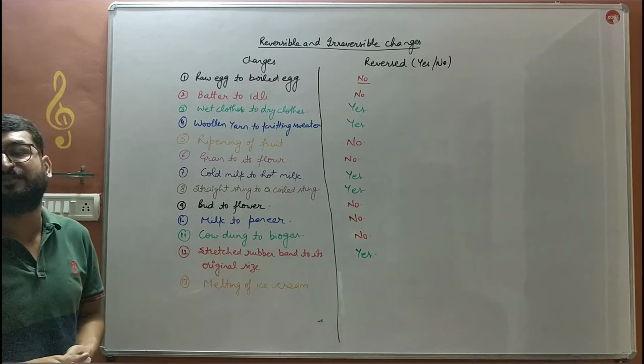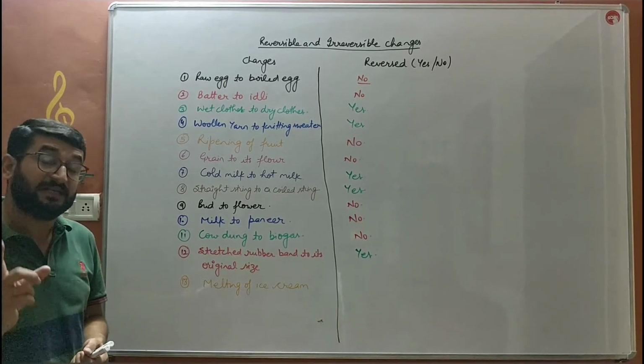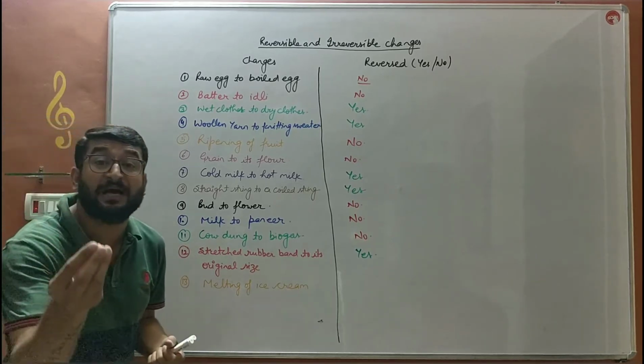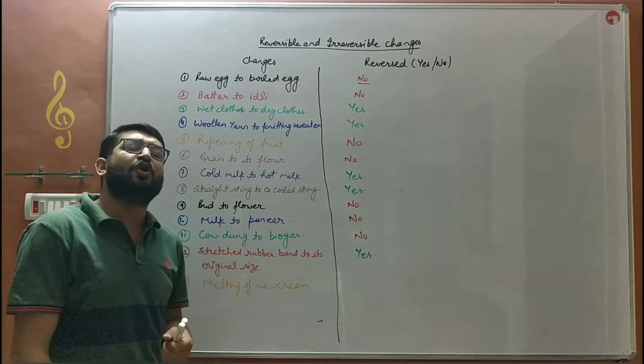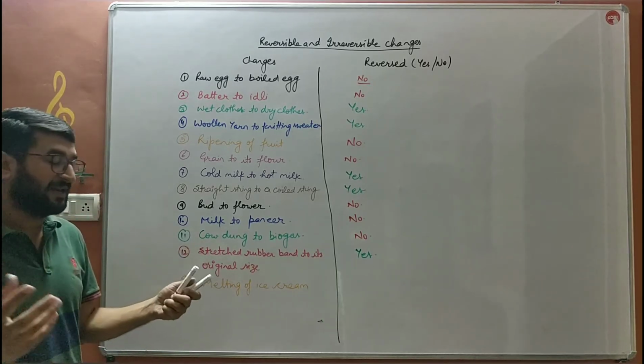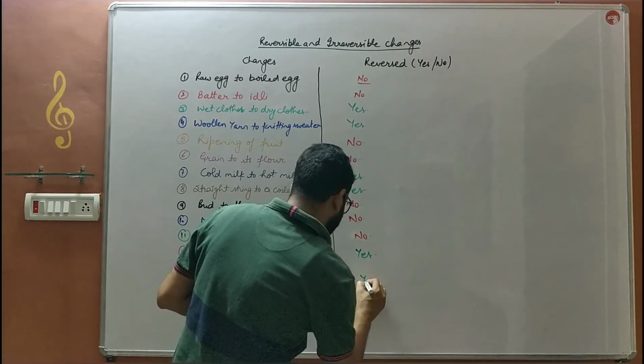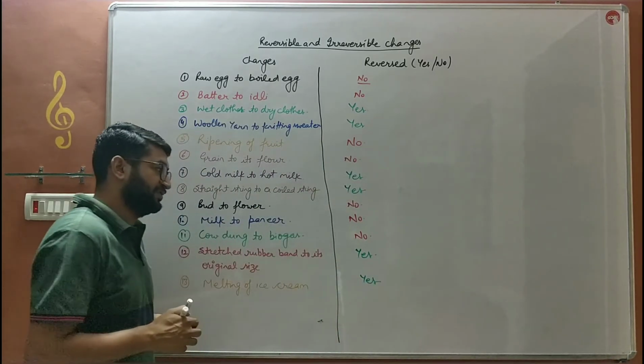The last one is melting of ice cream. Can the melted ice cream be frozen again? Yes. How? By lowering down the temperature. When we lower down the temperature of melted ice cream, that ice cream will be converted again into the solid one. So this change can also be reversed.